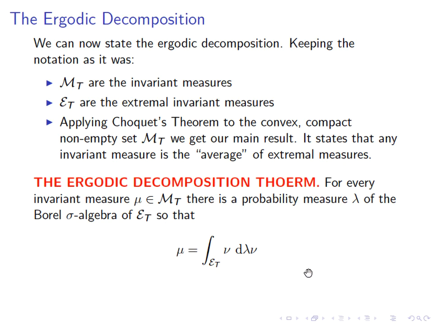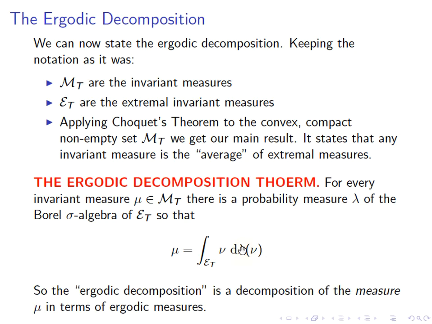The measure mu that we started with equals the integral over the extremal points of the measure nu, the extremal point, with respect to this specific measure lambda. So what the ergodic decomposition tells us is not so much how to decompose the space, which we'll get to talk about a little bit in the next lecture, but how to decompose the measure itself into very small components. Each one of them is an extremal measure.